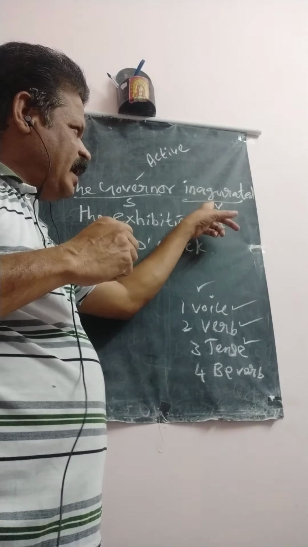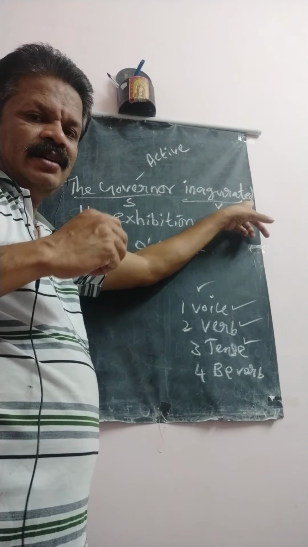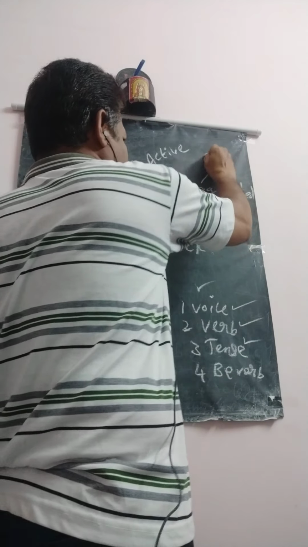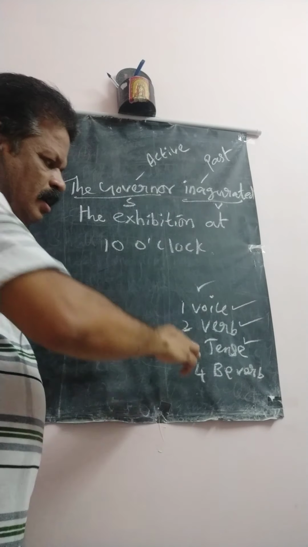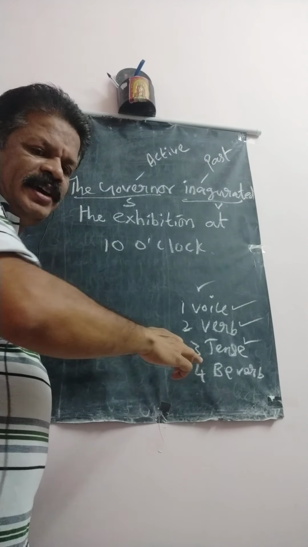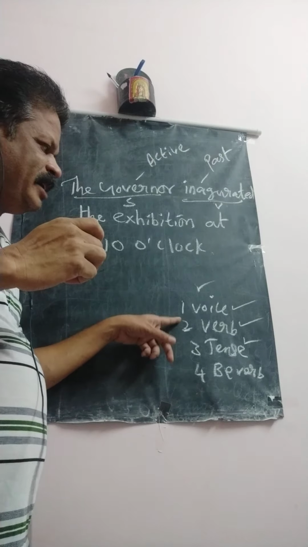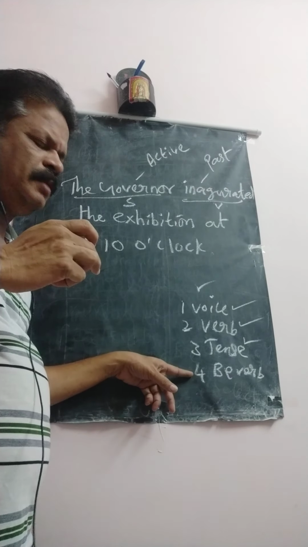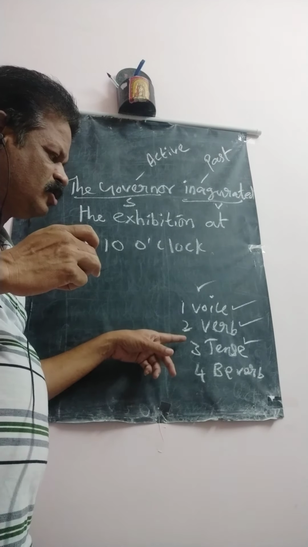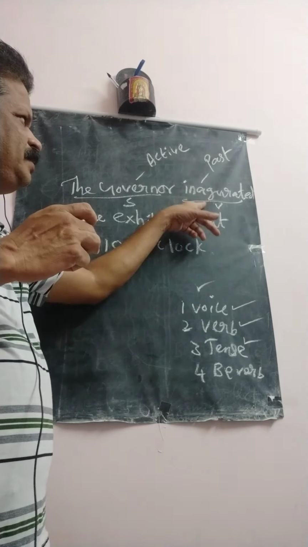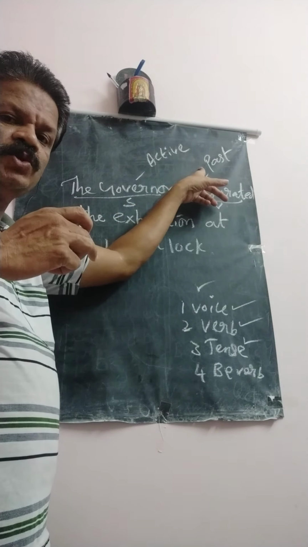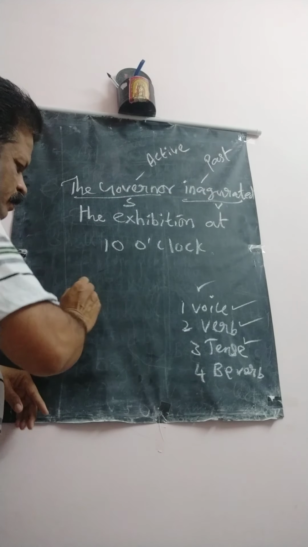The verb ends with ed, so this is past tense. Then the be form verb. Already I told you, as per the tense of the verb, you select the be form verb. Here the verb is past tense, so you select the past be form verb.